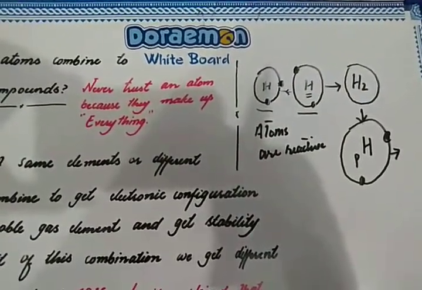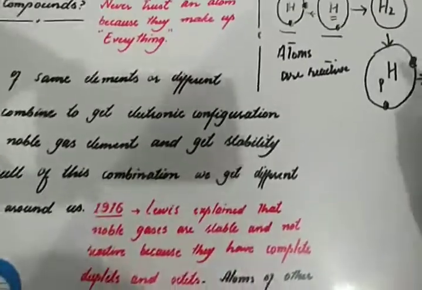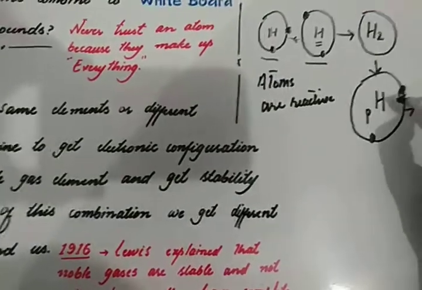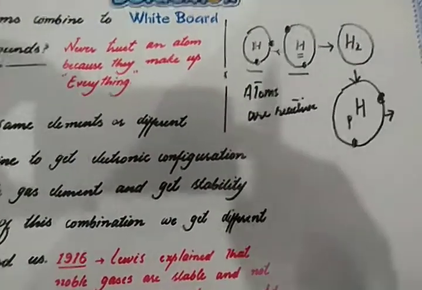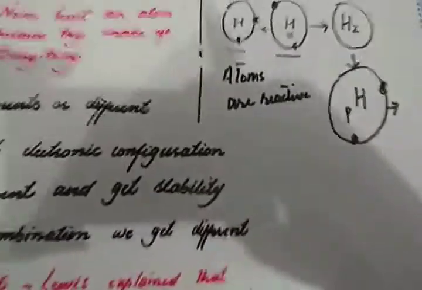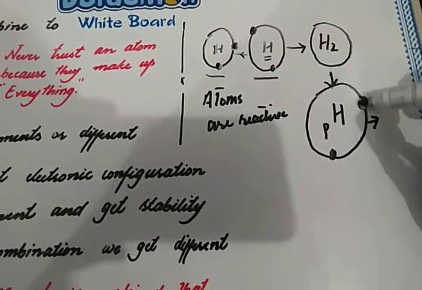So in this way, Lewis explained that noble gases are stable and not reactive because they have complete duplets. Like the noble gases, this hydrogen molecule has also completed its duplet, because of the filling of these two electrons.